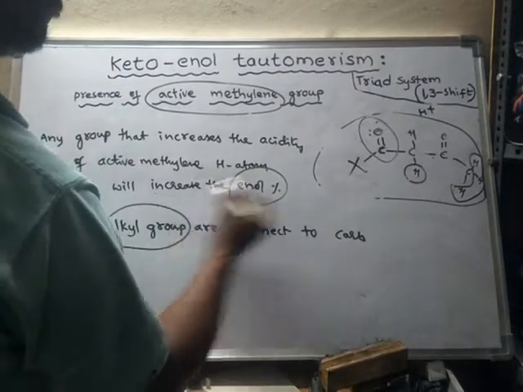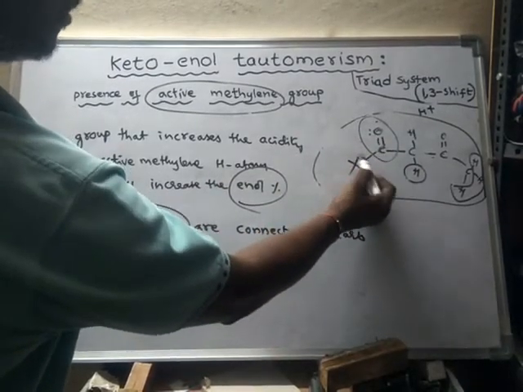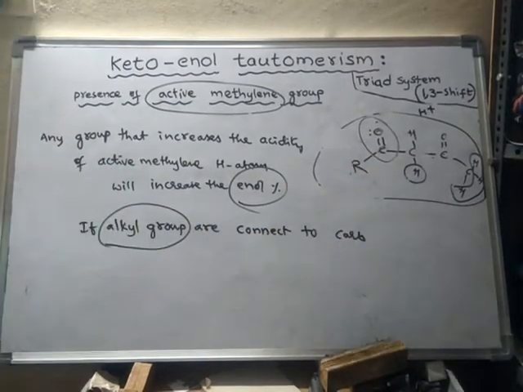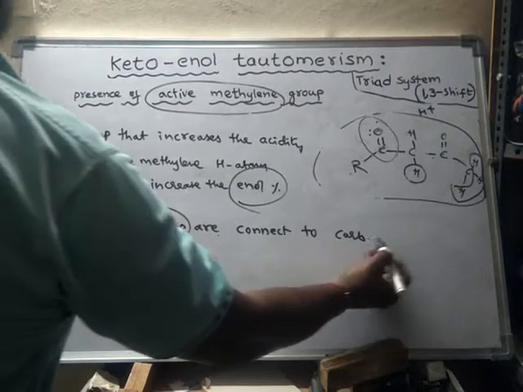This is the carbon of the carbonyl group. Now it is connected to an alkyl group, and generally an alkyl group is denoted by R.